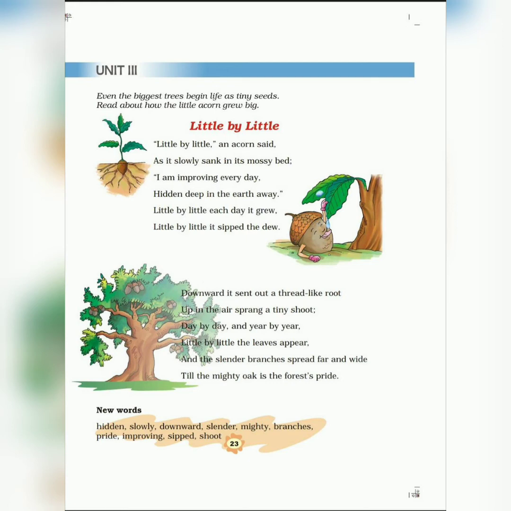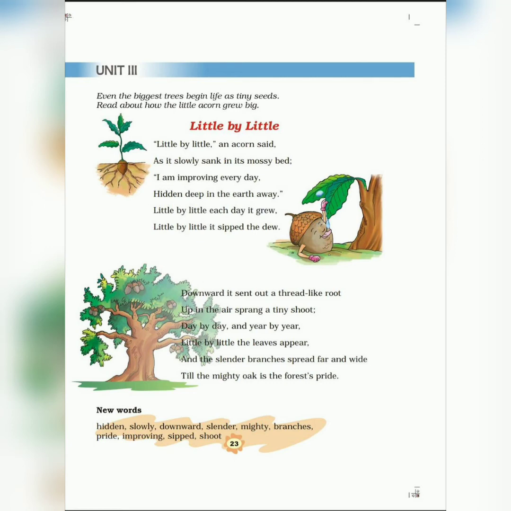Shoot refers to the very young branches of a tree or a plant, you can say, children. So, in the downward direction, there were roots, and in the upward direction of the acorn fruit, there was a very tiny shoot.